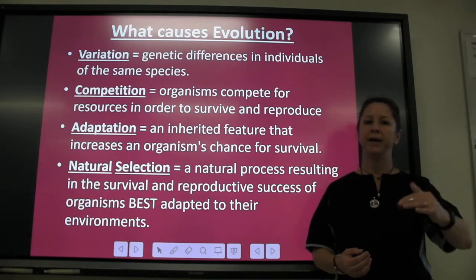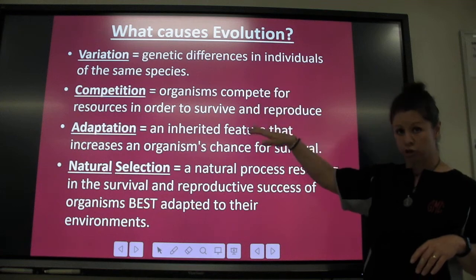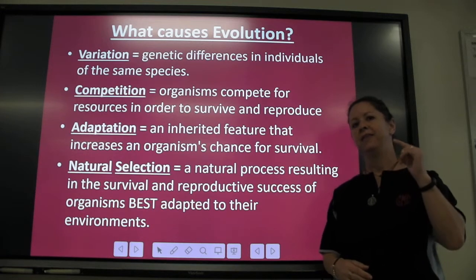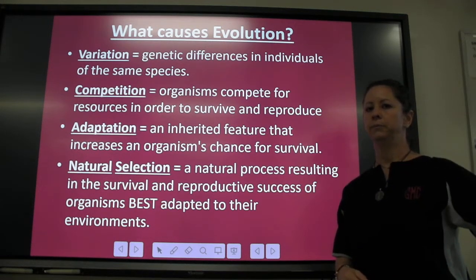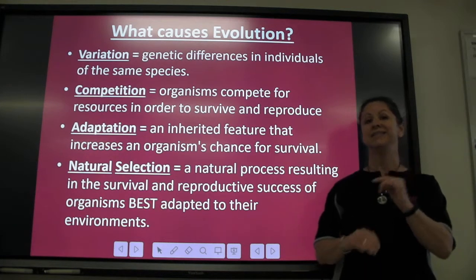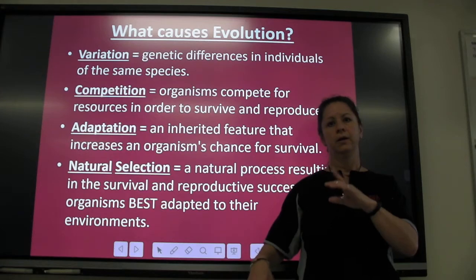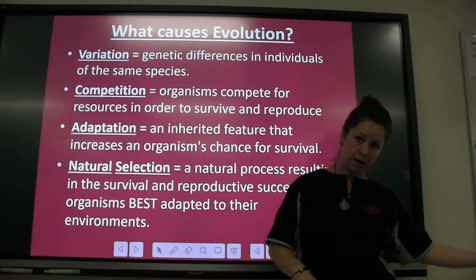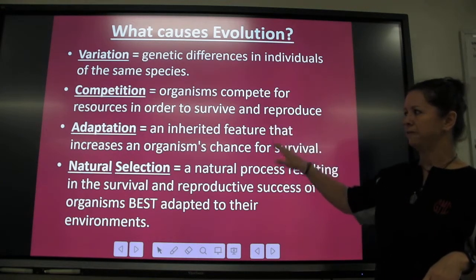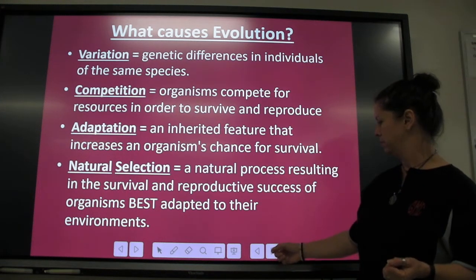And so the ones that are the best stay alive, since they have an inherited feature that lets them survive. When they have babies, that inherited feature passes to their babies. And now the babies will have it too. And any feature that's not good, that organism dies. So that feature disappears. The feature that's good gets passed on. And so over time, species can change as features change based on some disappearing and some continuing on.